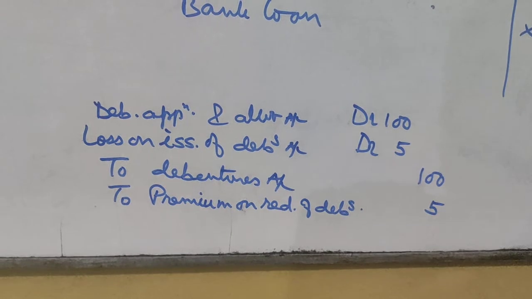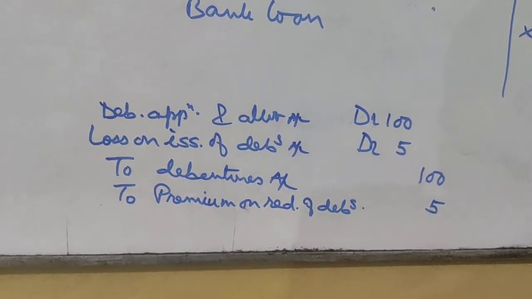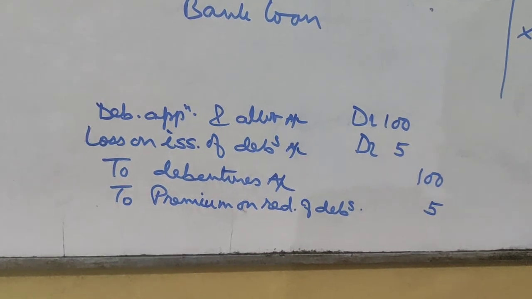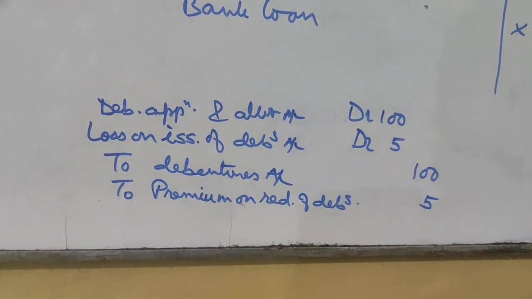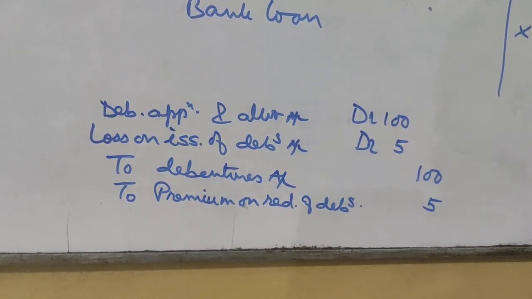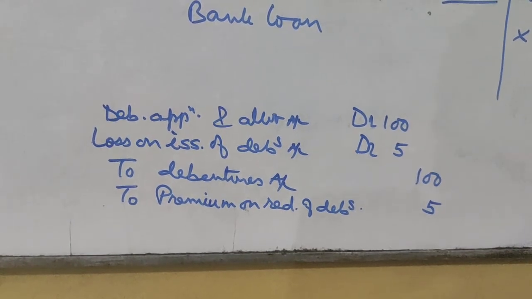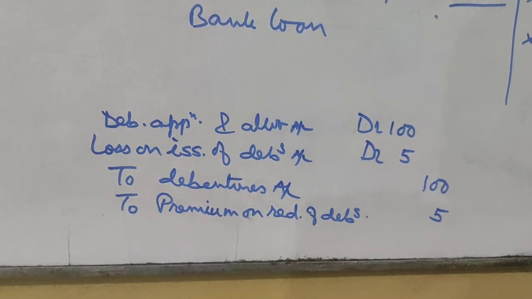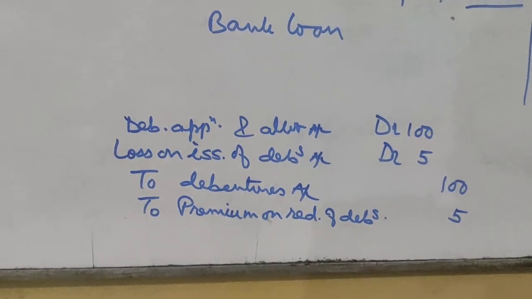So you see, here we have debited loss on issue of debentures by 5 rupees, and we have also credited premium on redemption of debentures by 5 rupees. That is 5 rupees extra which the company has to pay at the time of redemption.